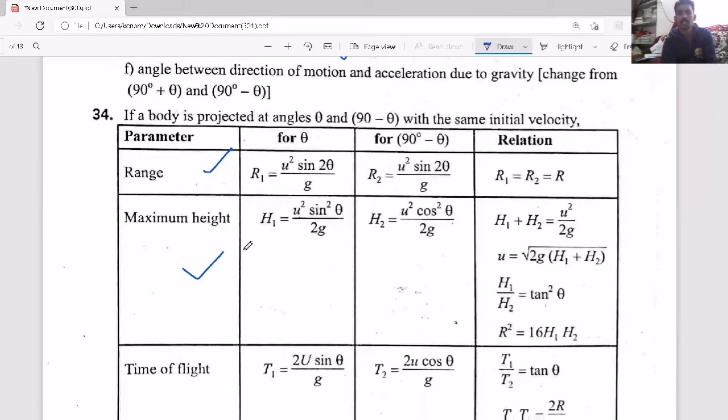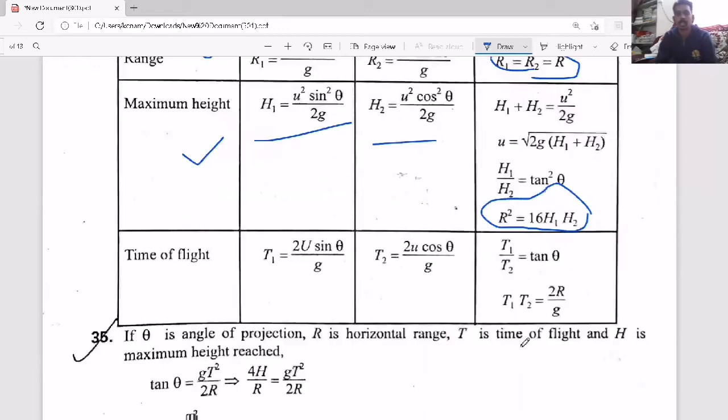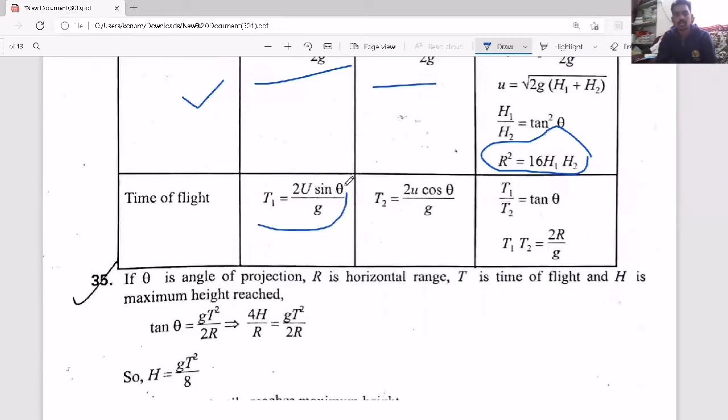What kind of angles do we call them? Complementary angles. So for complementary angles, what is the same? Range is the same, R1 equal to R2. But if you consider maximum height, they are different, and there is a relation between the maximum heights and the range, for any two complementary angles. Similarly, the corresponding time of flight relation you can also find, where T1 T2 equals 2R by g.